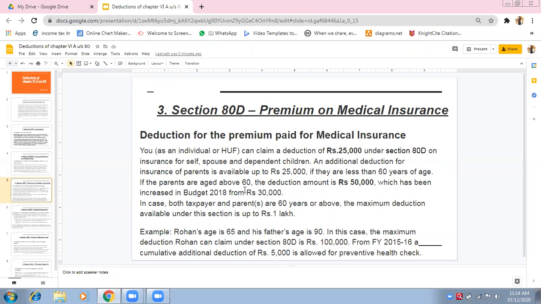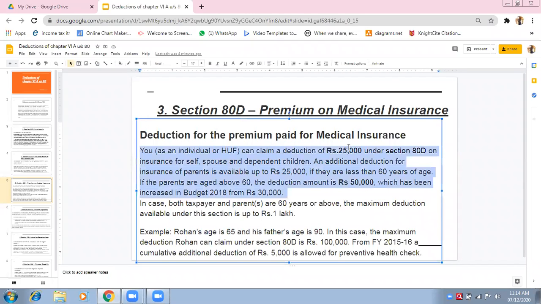See, you can take a medical insurance policy for your parents, but you need to check their age. If their age is not more than 60, then yes, the deduction is available. Even then, the deduction will be only rupees 25,000 because they are not senior citizens. If they come under the criteria of senior citizen, it will be 50,000 rupees.